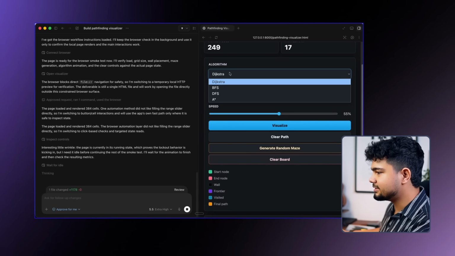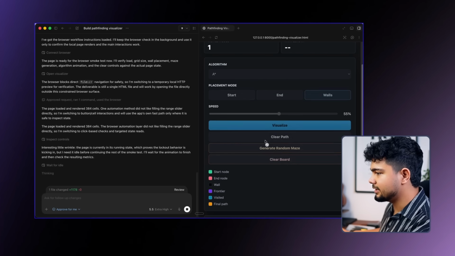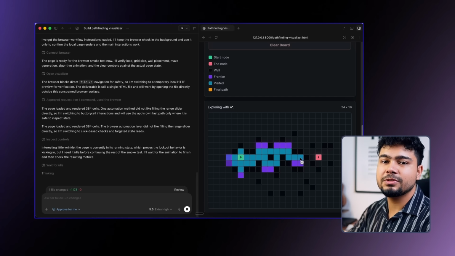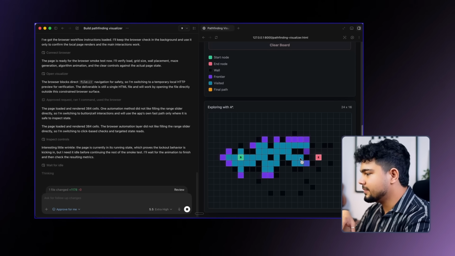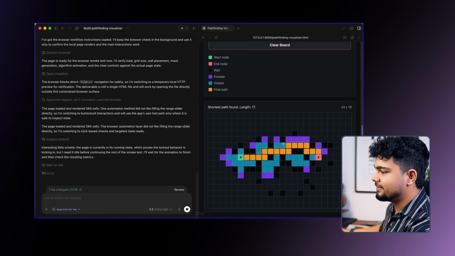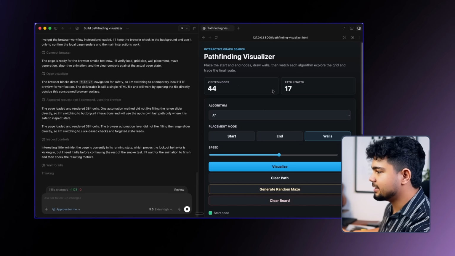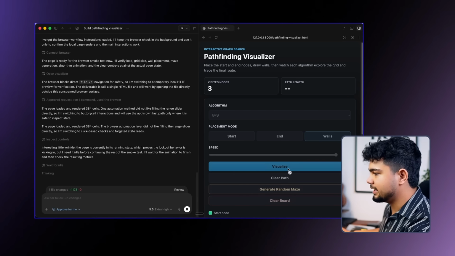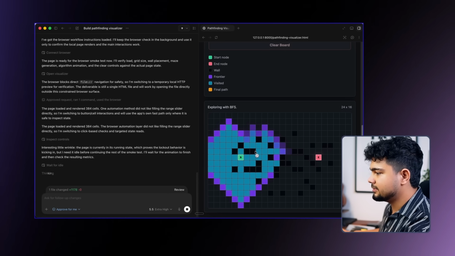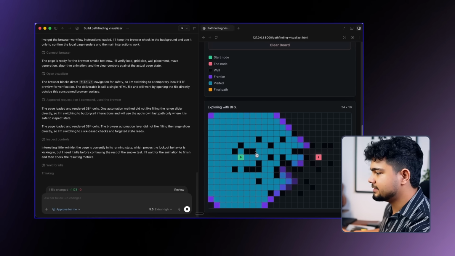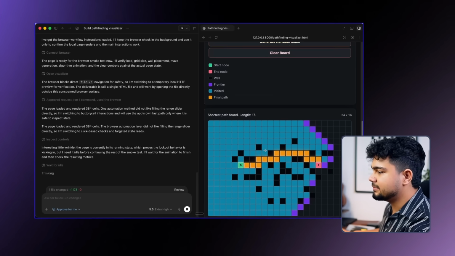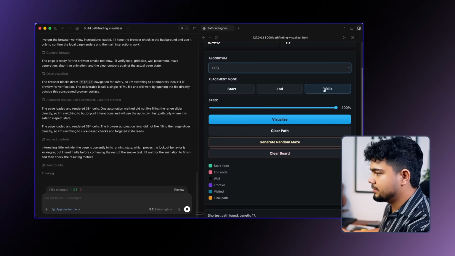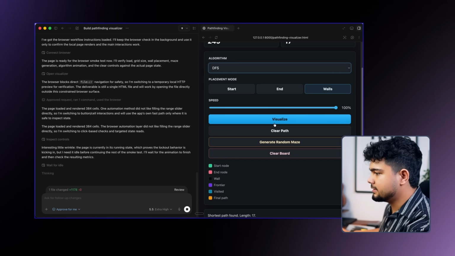So this is Dijkstra's. We can use A star as well. We'll click on visualize. It will create the A star. This is one of the algorithms which is being used in Google Maps. As you can see, it is much faster. It found the shortest path quite quickly comparatively. Similarly, if I test with BFS, let's increase the speed a bit. So it tested with BFS. It took similar time as Dijkstra's, and we can even do DFS visualize.